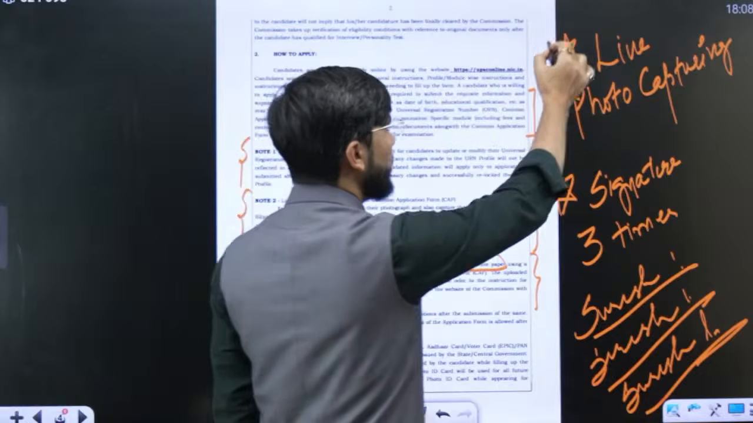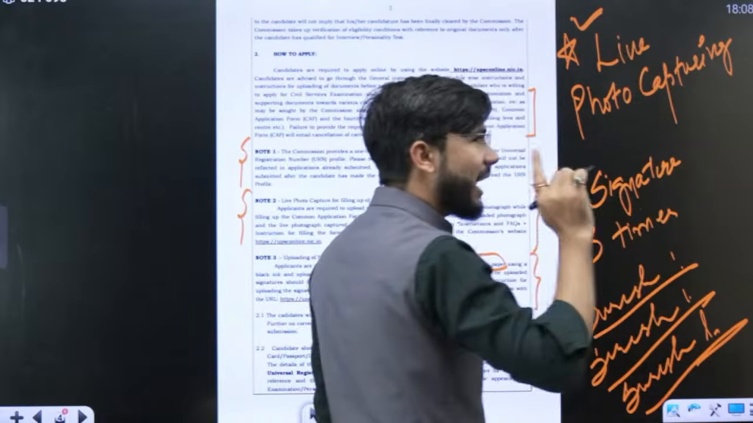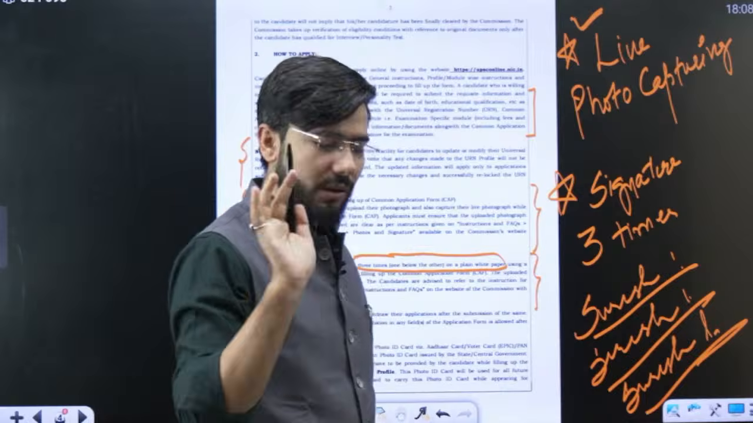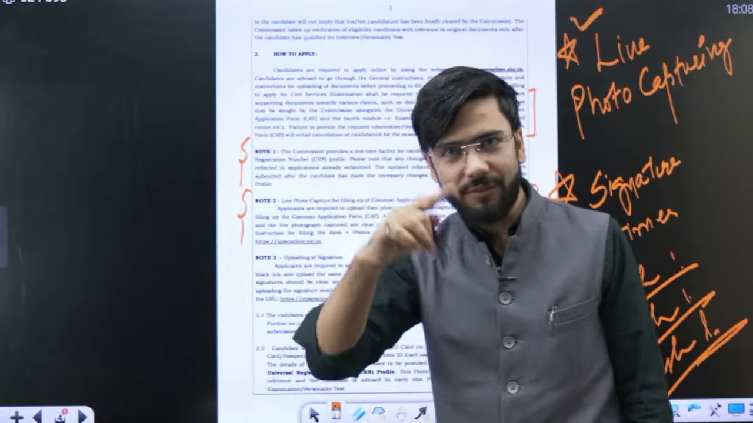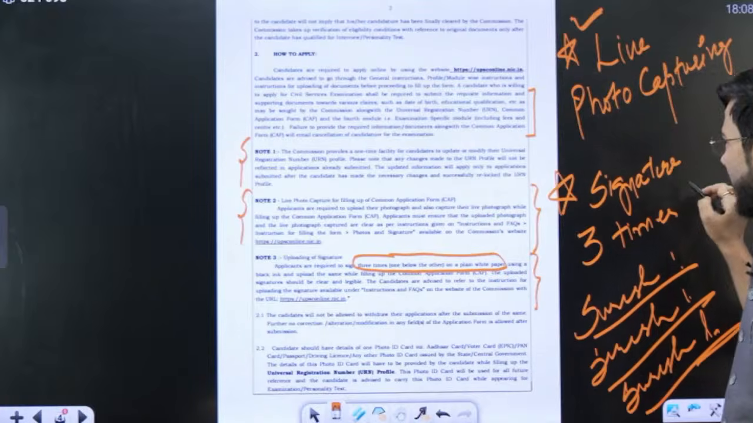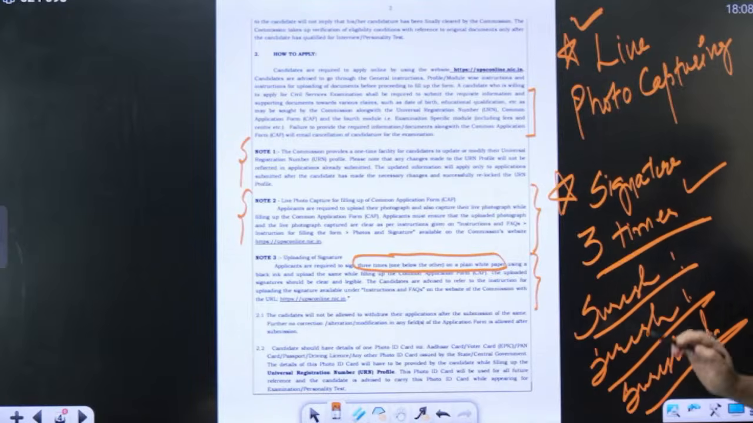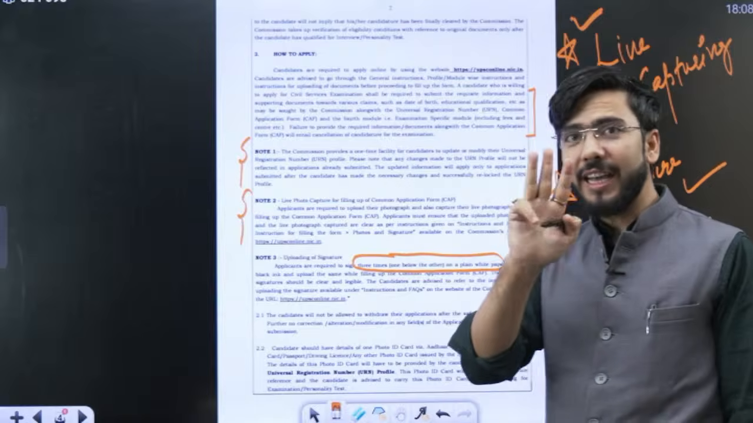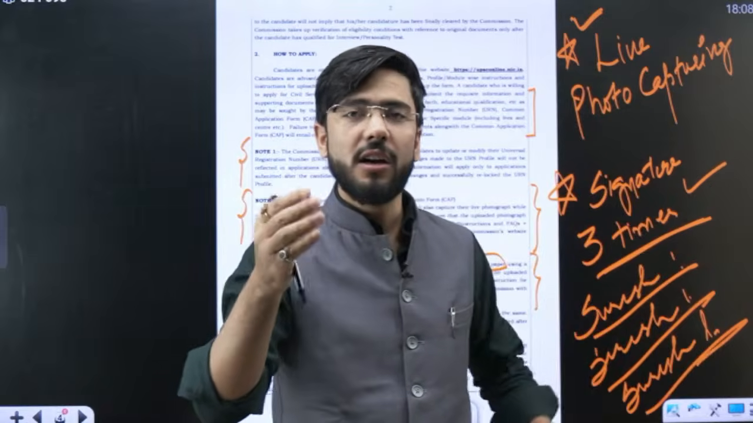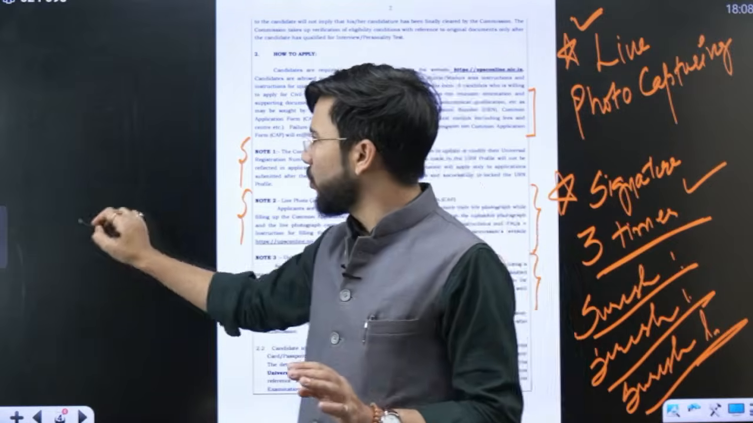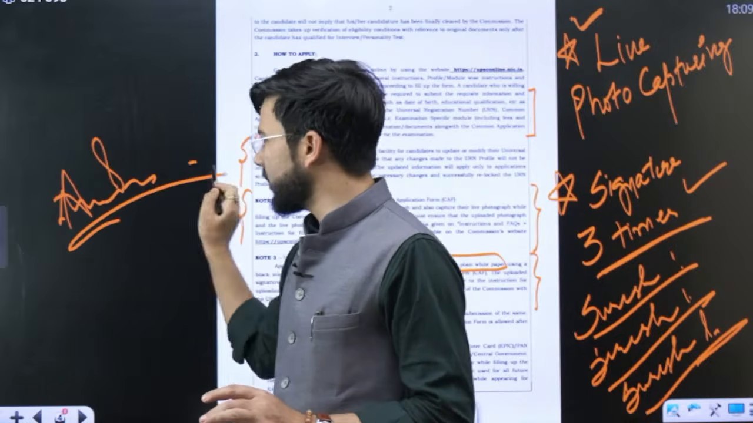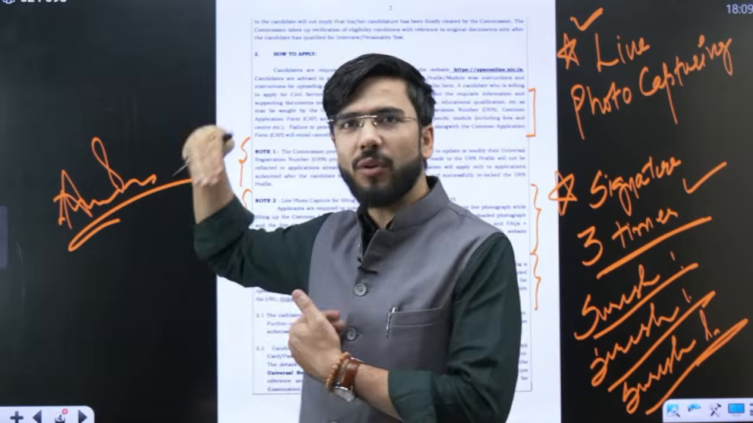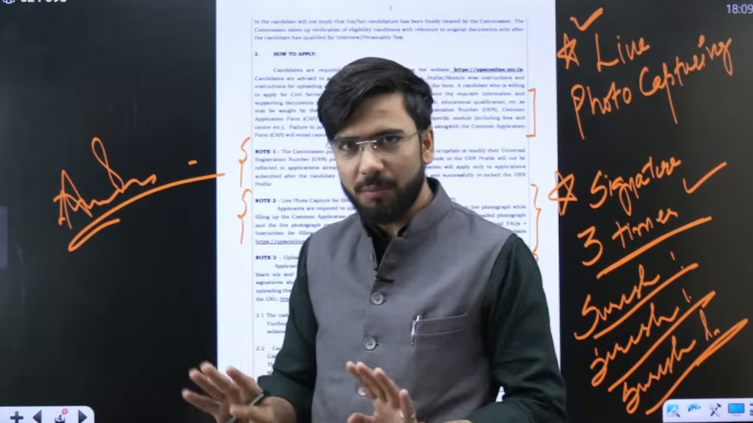So first of all, it has made live photo capturing compulsory. That will be mandatory from now onwards, that you will have to capture your photo live on the portal. One more thing is that the signature needs to be done 3 times. Earlier what we used to do was one simple signature. For example, if you have this signature, you would click the photo and upload it as per the format UPSC has given.